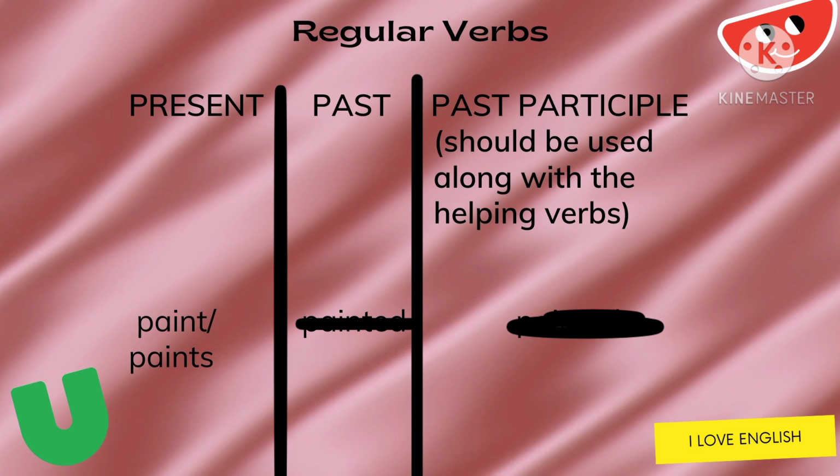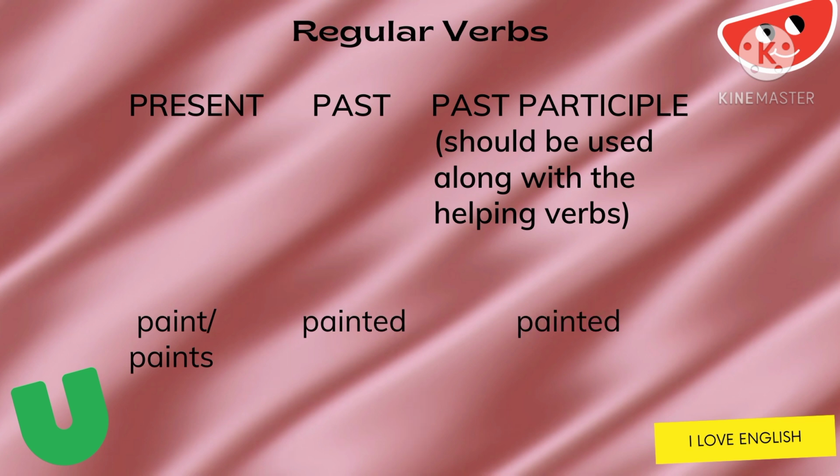Let's use paint as an example. Paint is not included in the list of irregular verbs, right? Therefore, that is an example of regular verbs. We can get its past and past participle form by adding ed.